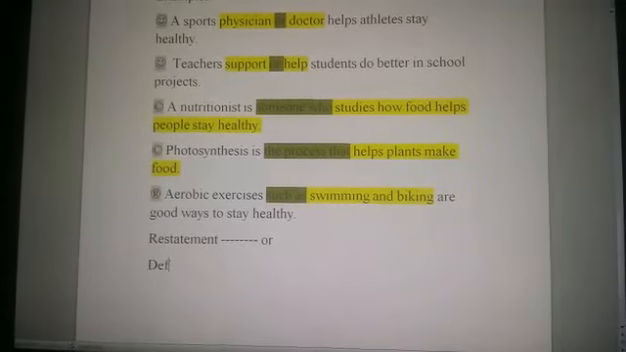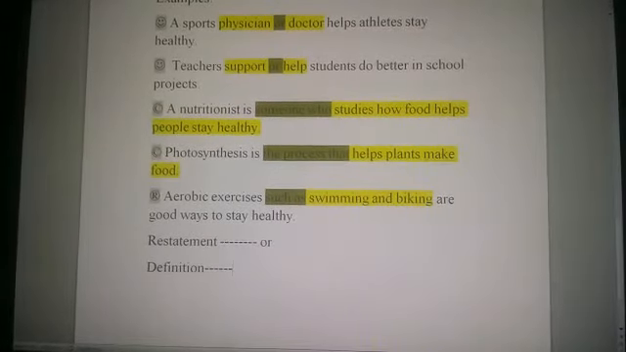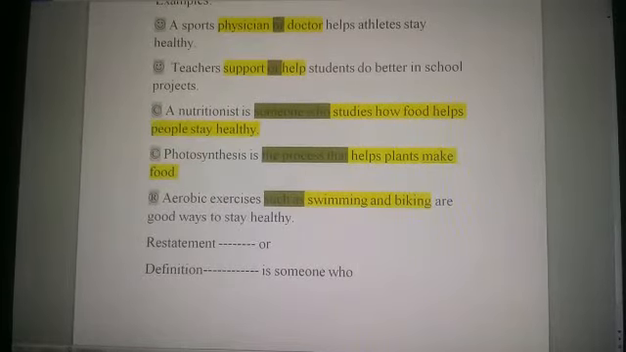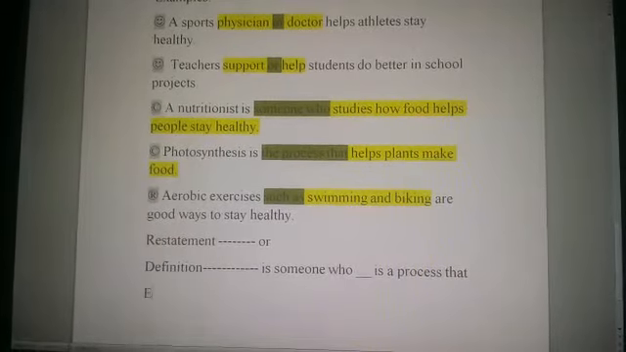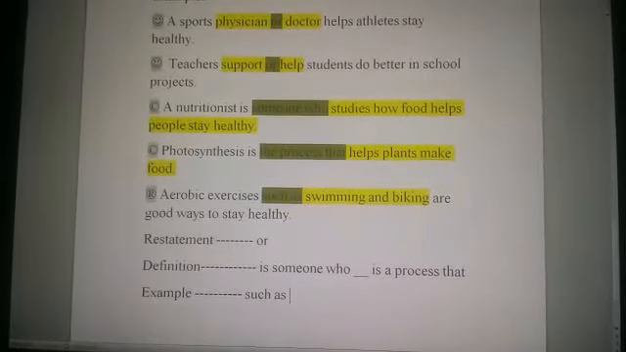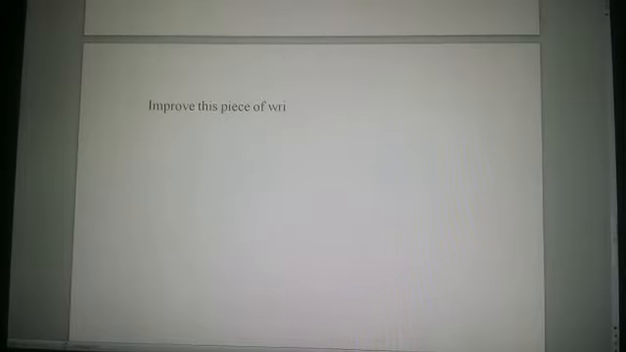Restatement. If you want to make a restatement, you can use the word or, as we said before, physician or doctor. If you want to give a definition, you can use the words is someone who, is a process that. If you want to give examples to explain an idea, you can use the words such as or like. As we used the context clues to help us in understanding a text, we can also use context clues to improve our piece of writing.